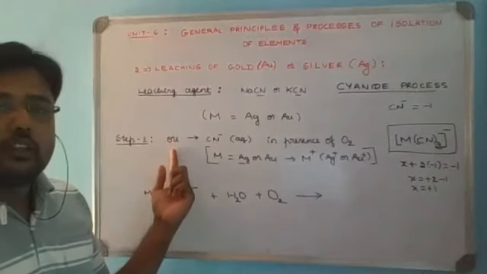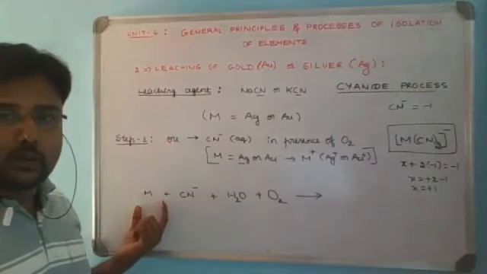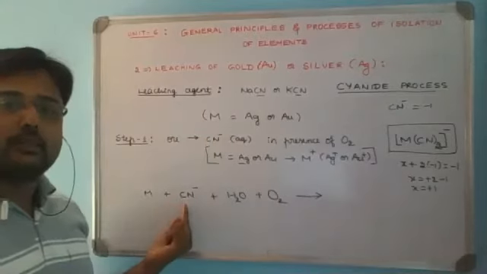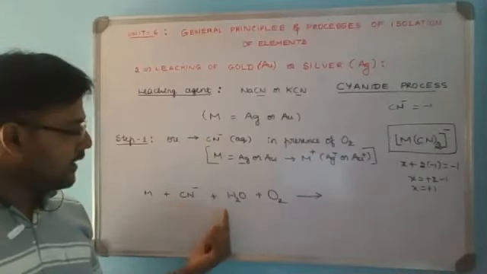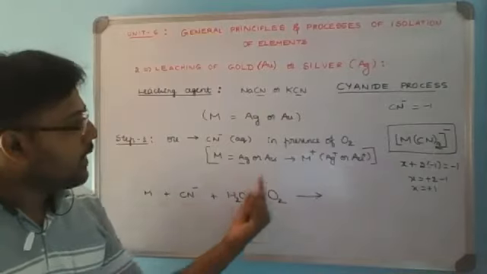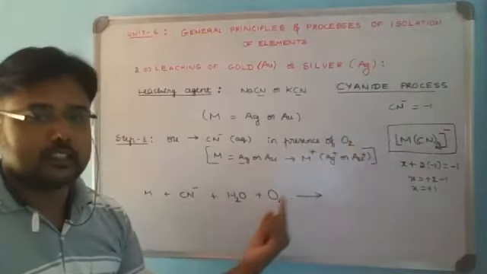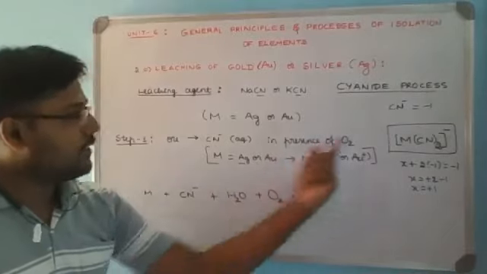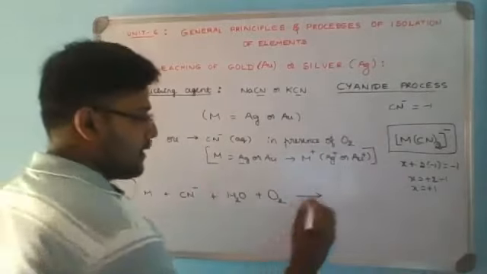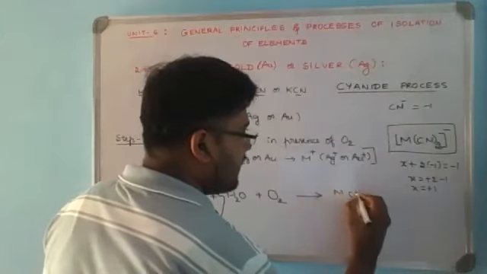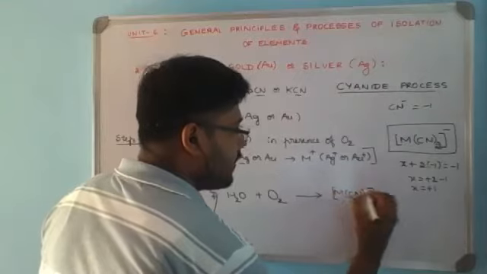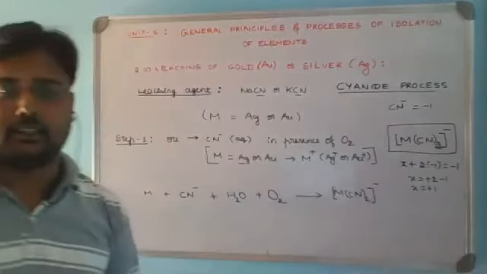Now the metal, that is gold or silver ore, we are treating with aqueous cyanide solution, cyanide as a leaching agent in aqueous medium, water, in presence of oxygen, that is oxidation condition, O2. You are going to get a metal cyanide complex, M(CN)2 with a charge of minus.